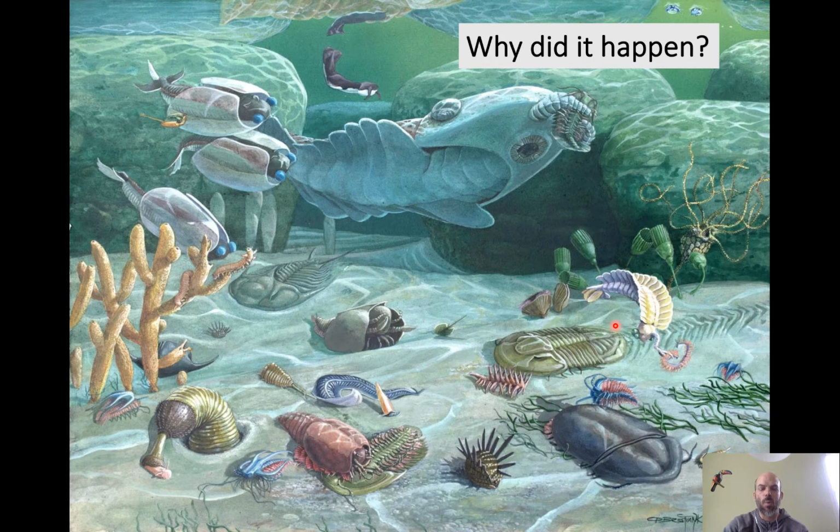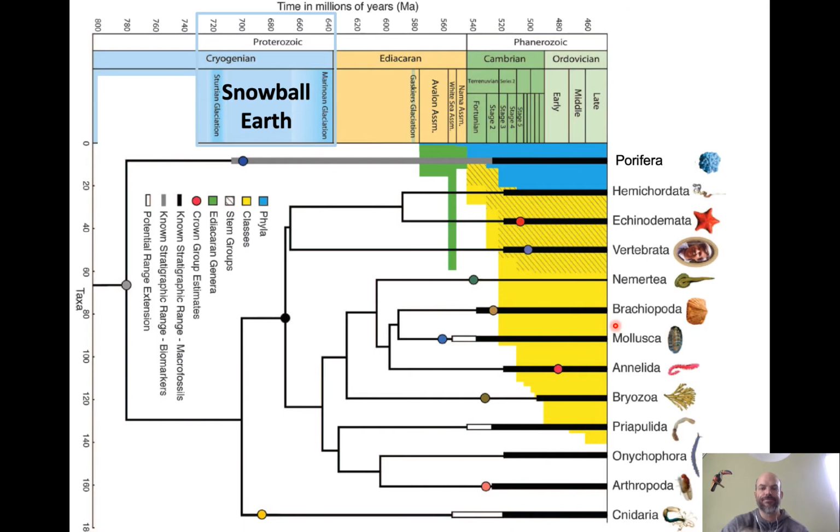So let's think about why did this happen? Why did the Cambrian explosion happen at this point in Earth history? And what were the factors that led to it happening? So again, here is our phylogeny of the animals indicating this massive rise in the diversity of fossils at the beginning of the Cambrian period.